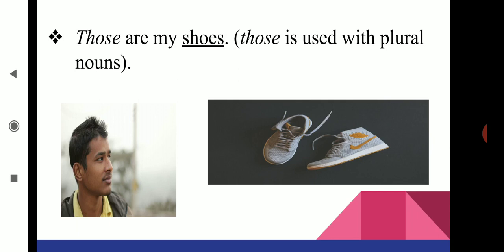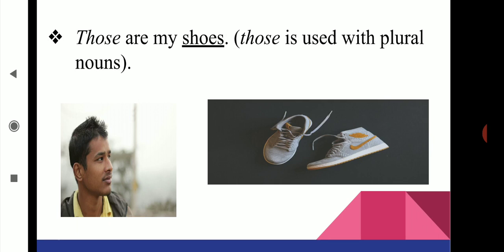Next, those are my shoes. Here, those is used with plural nouns. Shoes is a plural; there is more than one, isn't it?